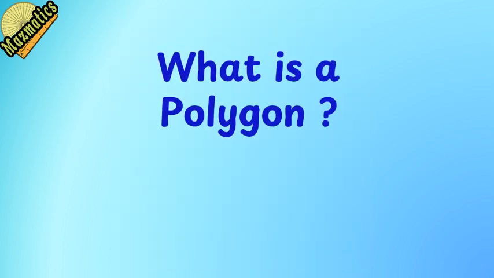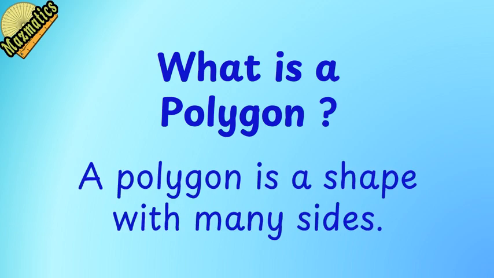What is a polygon? You already know many polygons, even if you don't know their names. Look around. So what exactly is a polygon? A polygon is a shape with many sides. But wait, not every shape with sides is a polygon. To understand polygons clearly, we must learn their special rules.